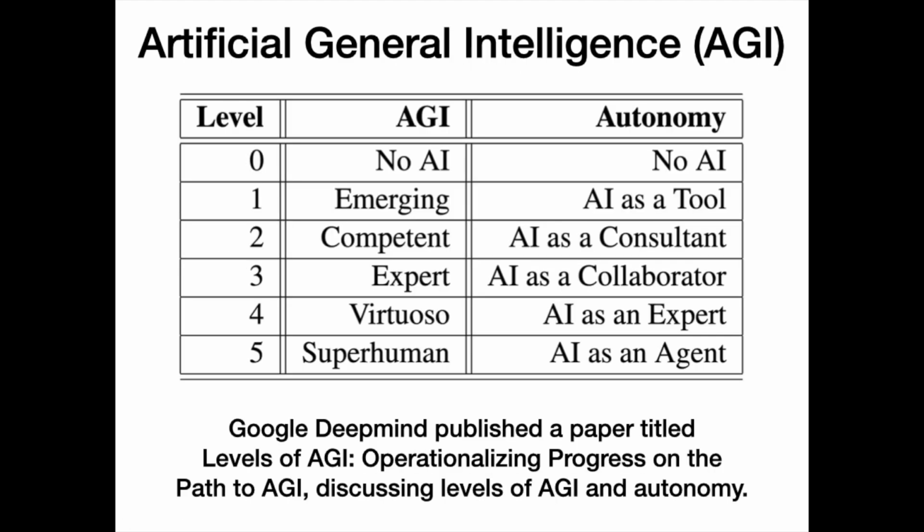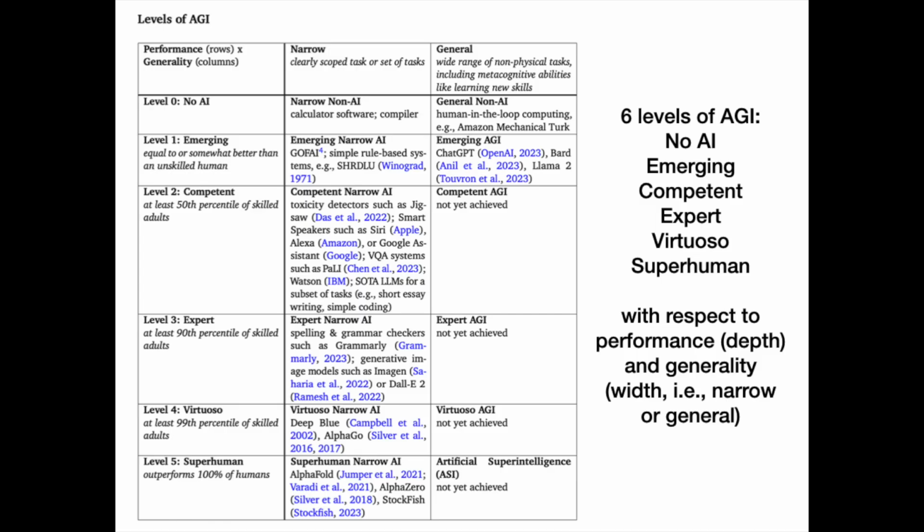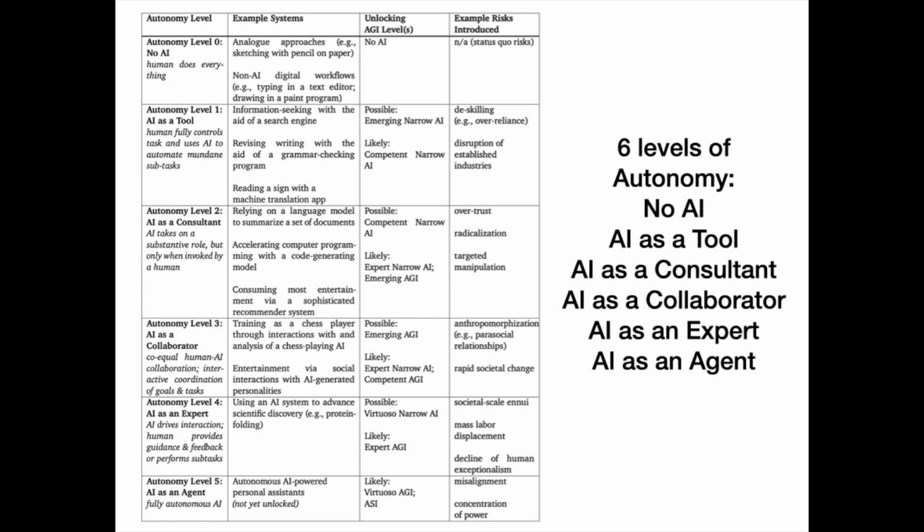Google DeepMind published a paper titled Levels of AGI: Operationalizing Progress on the Path to AGI, discussing levels of AGI and autonomy. 6 levels of AGI: no AI, emerging, competent, expert, virtuoso, superhuman. With respect to performance, depth, and generality, width, that is, narrow or general. 6 levels of autonomy: no AI, AI as a tool, AI as a consultant, AI as a collaborator, AI as an expert, AI as an agent.